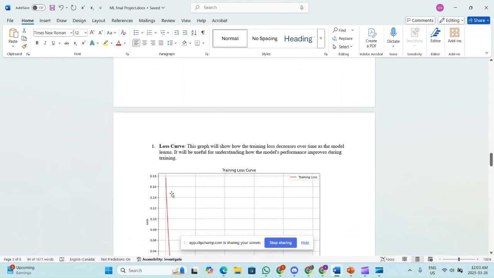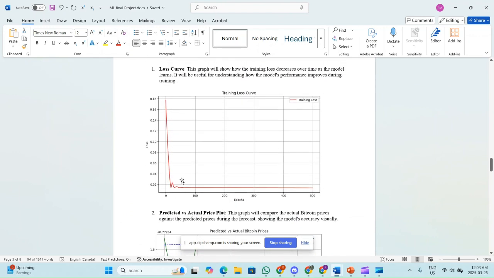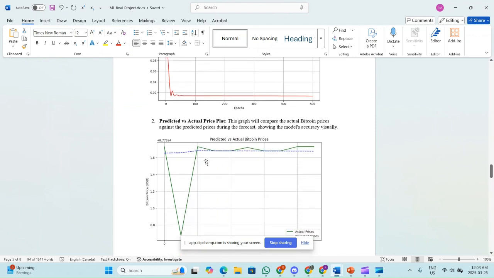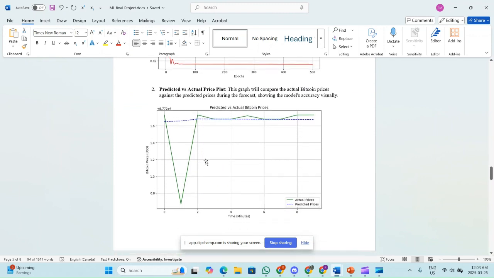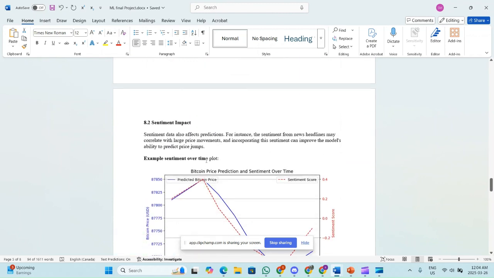Results, model accuracy. This graph, the loss curve, will show how the training loss decreases over time as the model learns. It will be useful for understanding how the model's performance improved during training. Predicted versus actual price plot. This graph will compare the actual Bitcoin prices against the predicted price during the forecast, and shows the model's accuracy visually.